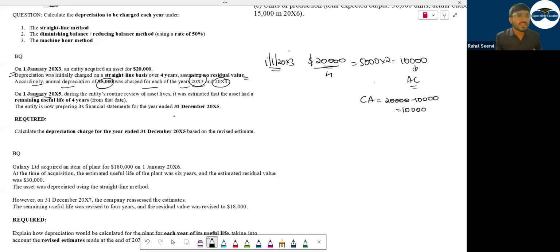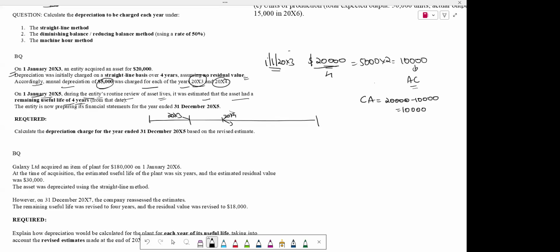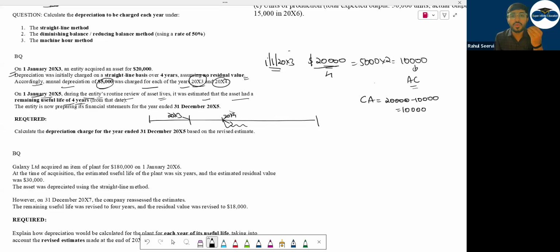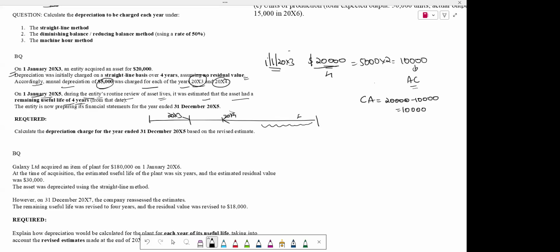On 1st Jan 20X5, can I say on what date? 20X3 fully done, 20X4 also fully done. Let me draw the timeline. Year 1 20X3, 20X4 done. On the start of X5, they are saying that during the entity's routine review of asset life, it was estimated that the asset had a remaining useful life of 4 years from that date. Are they saying the total useful life or the remaining useful life from that date? Remaining. So from 20X5 further you can use this asset for 4 years.